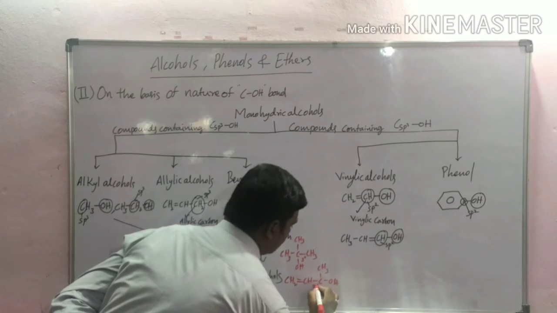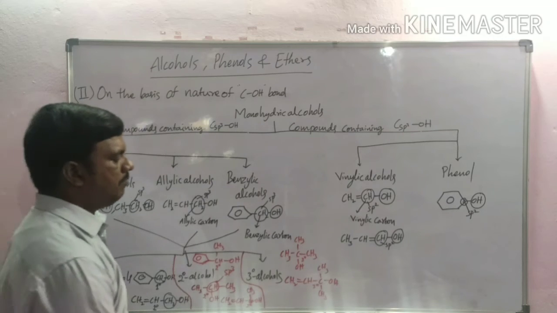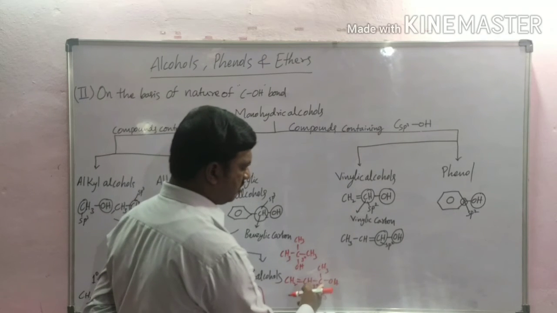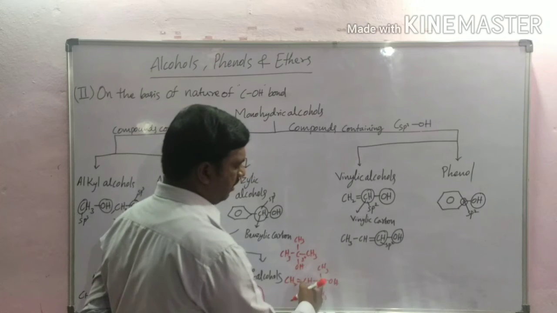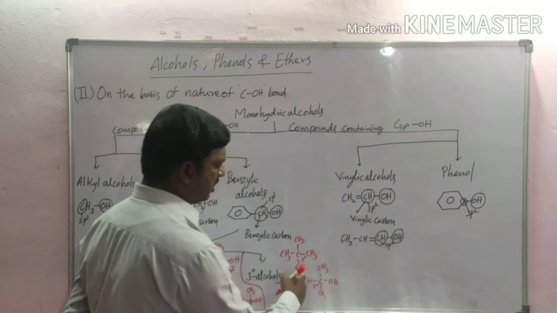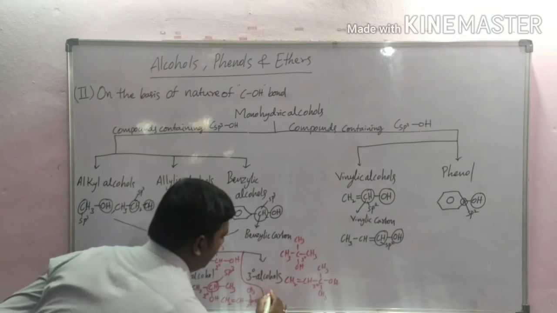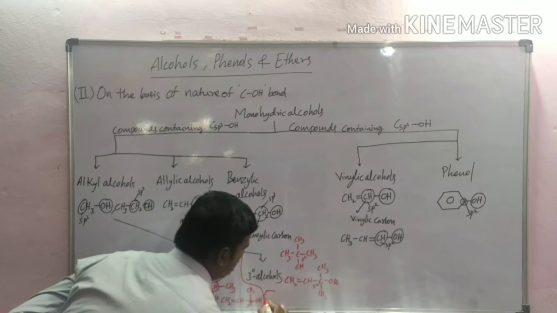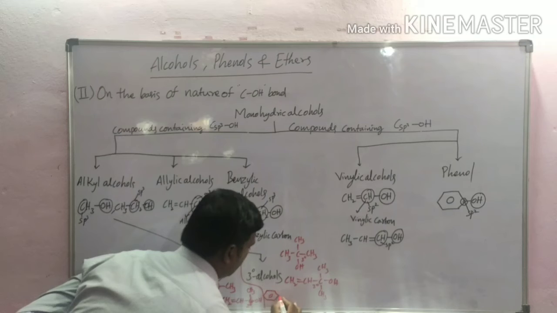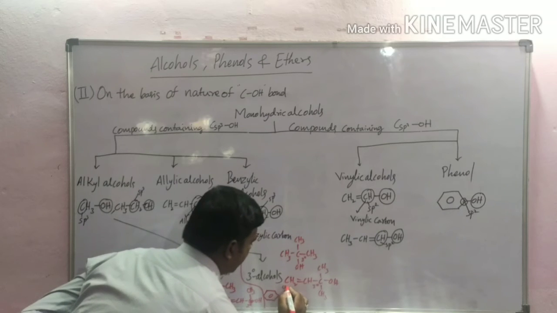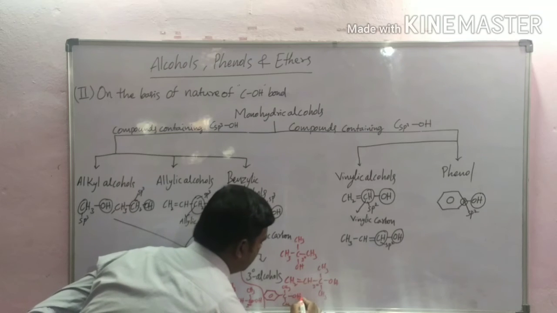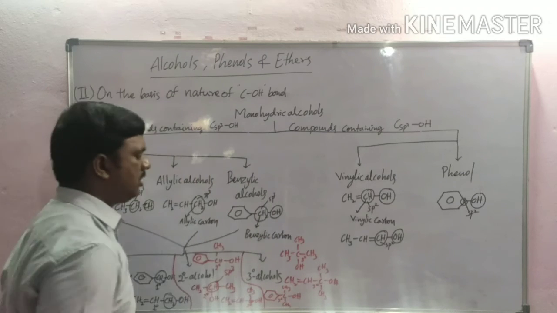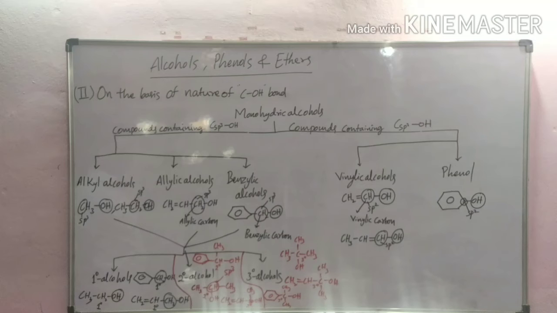This is a tertiary carbon. The hydroxyl group is attached to a tertiary carbon atom which is attached to three other alkyl groups, so it is called a tertiary alcohol. One more example here, CH3, here OH. This is also a tertiary alcohol.